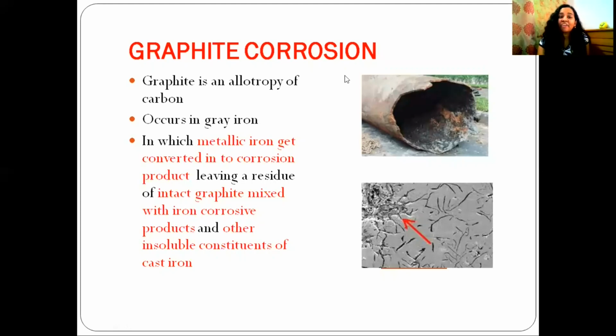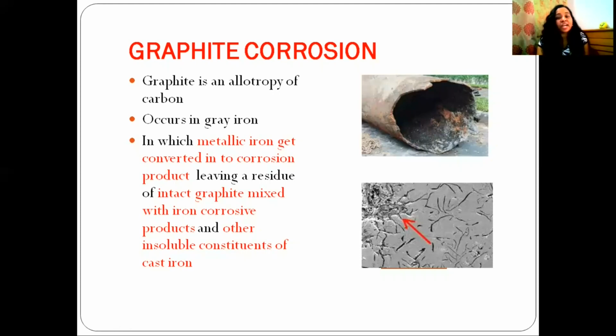Graphite corrosion: graphite, as we know, is an allotrope of carbon. Graphite corrosion generally occurs in gray iron. This is an example for graphite corrosion. In this type of corrosion, metal ion gets converted into corrosion product, leaving a residue of intact graphite mixed with iron corrosion product and other insoluble constituents of cast iron.